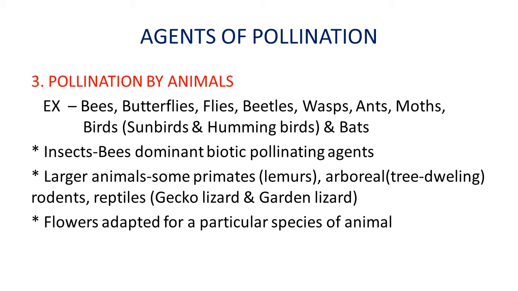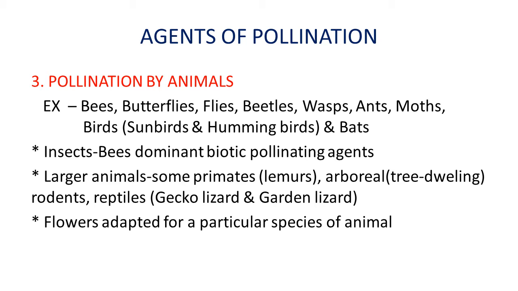Hello students, in this lecture we are going to study about agents of pollination. In the previous lecture you have already studied about agents of pollination, wind and water. Abiotic agents are water and wind, and biotic agents are animals and insects. Now we are going to study pollination by animals.